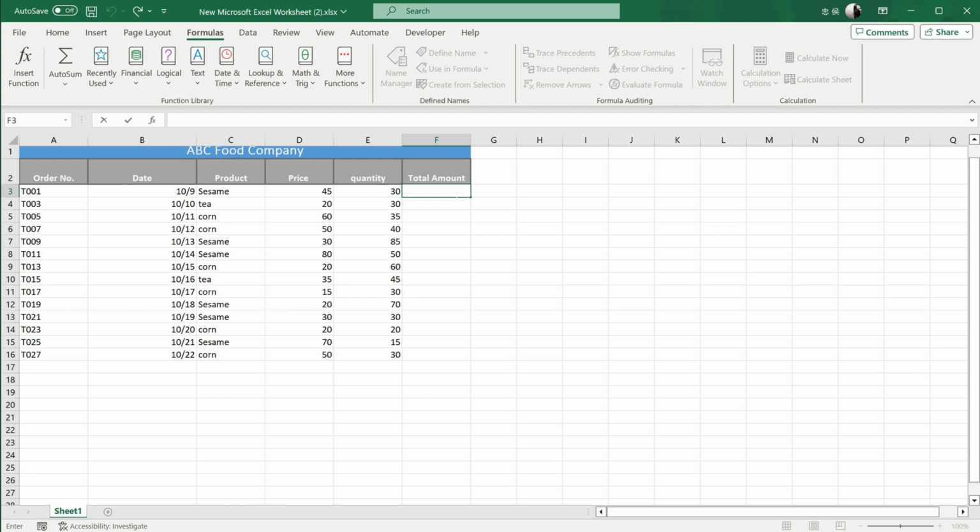Perhaps the above explanation is a bit complex for beginners, but it is very simple to actually enter. Let's try it out. Instead of manually entering any reference positions on the keyboard, we just need to directly click with the mouse in the price column we want to calculate. Excel will automatically bring in its reference position. Next, we press the multiplication key on the keyboard, that is the asterisk on the numeric keypad. Then click the quantity column again. Finally, we press Enter to complete this formula.